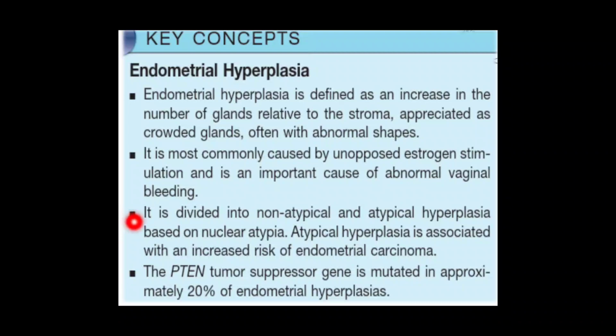It is divided into two classes by WHO. First is non-atypical hyperplasia and the other is atypical hyperplasia, and this division is based on nuclear atypia. And atypical hyperplasia is associated with increased risk of endometrial carcinoma in 23 to 48% of cases. An important mutation is mutation of the PTEN tumor suppressor gene, which is seen in approximately 20% of endometrial hyperplasia. So this was all about endometrial hyperplasia.